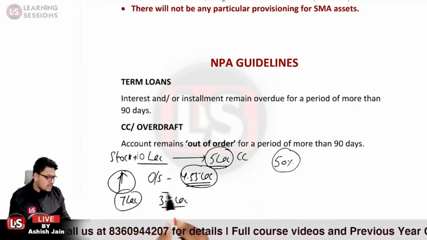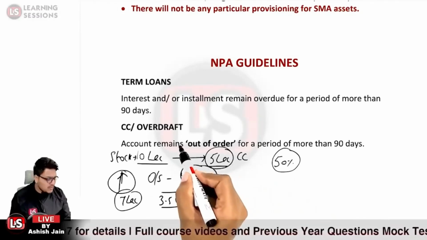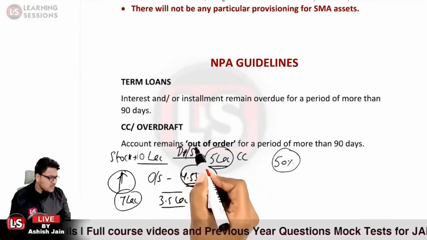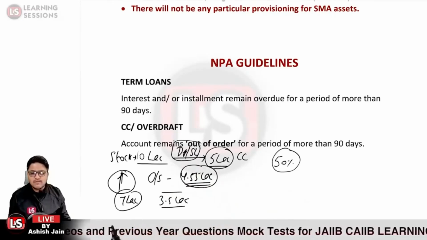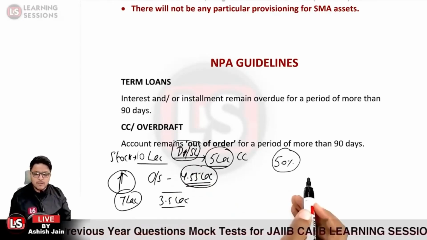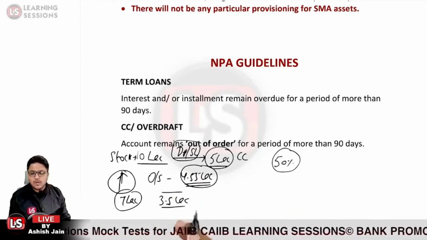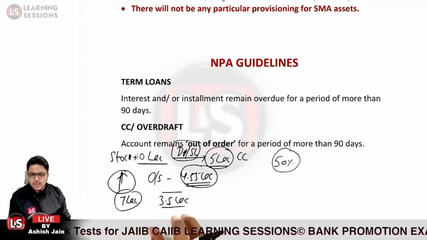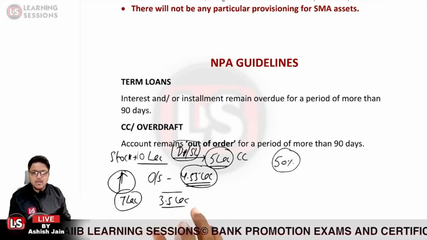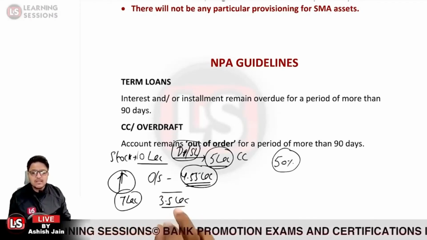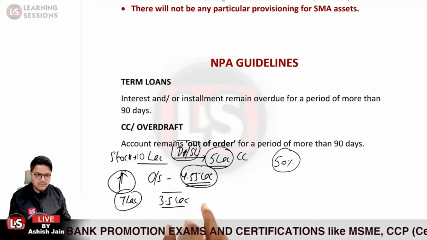Previously the drawing power and the sanction limit both were 5 lakh rupees. But now the amount of stock is 7 lakh rupees and an appropriate margin of 50% is to be maintained, so they reduced the drawing power to 3.5 lakh rupees. What does it mean? It means that at any particular time, the maximum amount which can be drawn from the CC account is now limited to 3.5 lakh rupees.